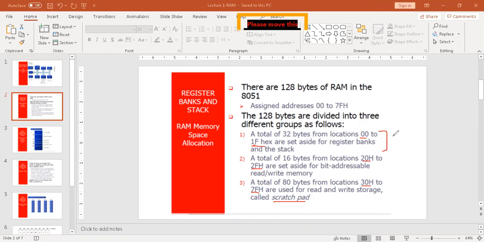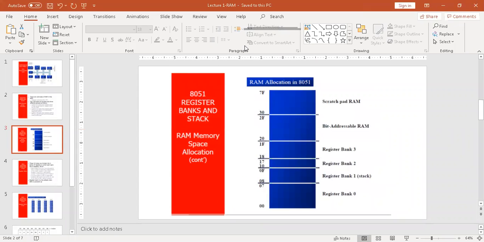In this class we will discuss the first 32 bytes, the register banks and stack. Understood? If we look at the architecture of the 8051 RAM, here we can see the first 32 bytes starting from an address of 00 to 1F.